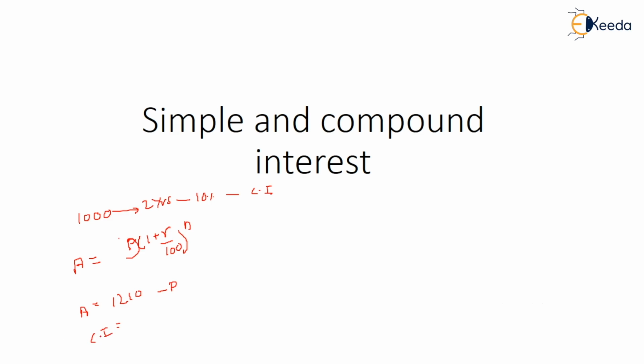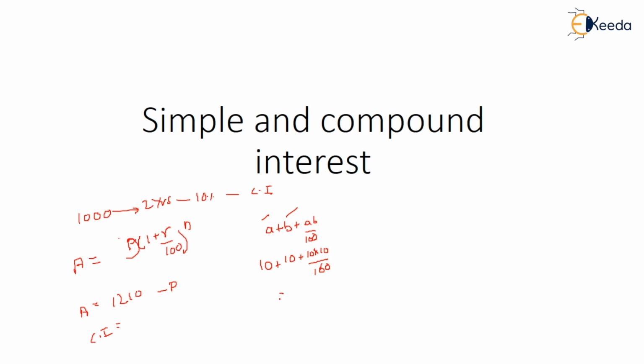So you invest a lot of time in doing this, right? Instead of that, just remember a small formula that I am telling you. It is a plus b plus ab upon 100. So this is interest on the first year, this is interest on the second year. This is how you need to calculate. First year 10, second year also 10, and 10 into 10 upon 100.